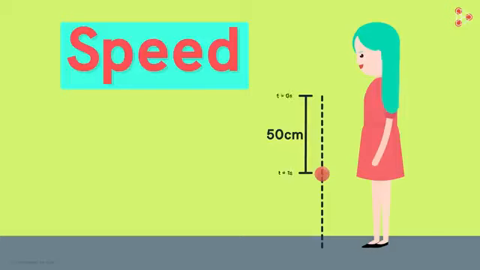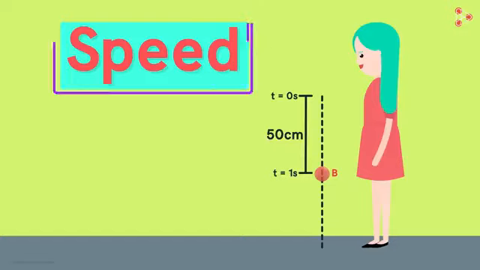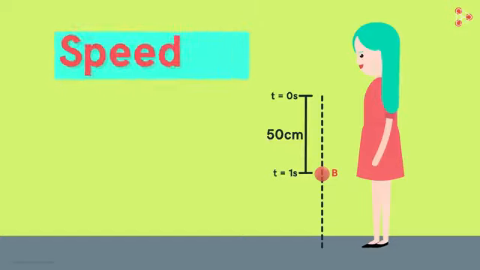Nora knows that it took 1 second for the ball to reach the midpoint B. With this information, can she find the speed of the ball exactly when it's at point B?